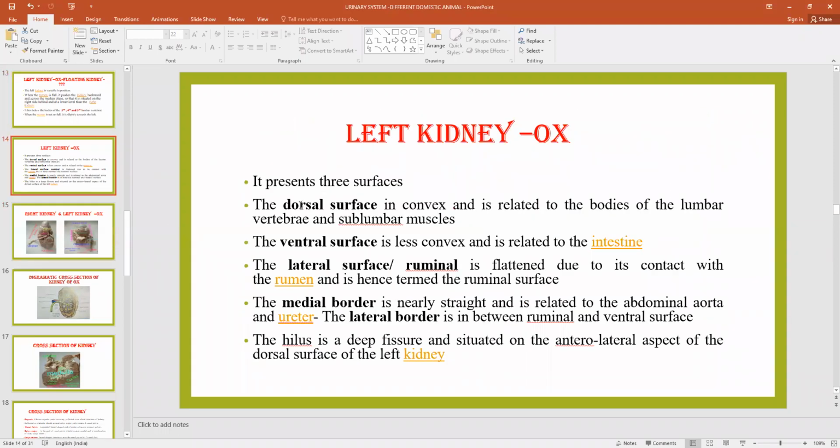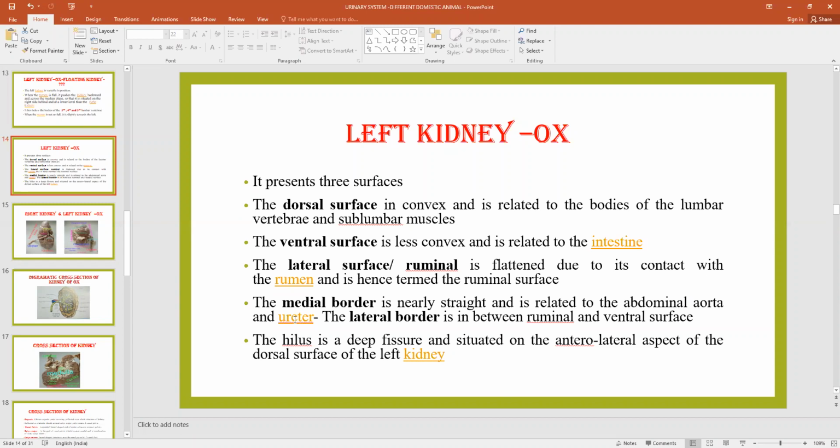Now, for description, it contains three surfaces. The dorsal surface is convex and related with the bodies of the lumbar vertebrae, that is the second, third and fourth. The ventral surface is less convex and related with the intestine. The lateral surface is also known as the ruminal surface. We have already seen that it is flat due to contact with the rumen, hence termed the ruminal surface. Two borders: medial border and lateral border.